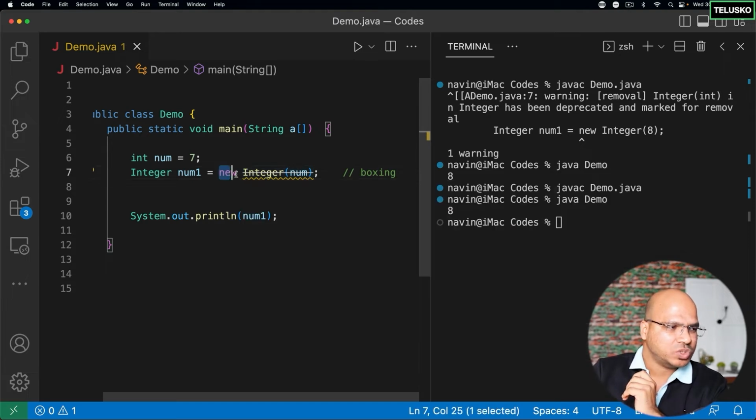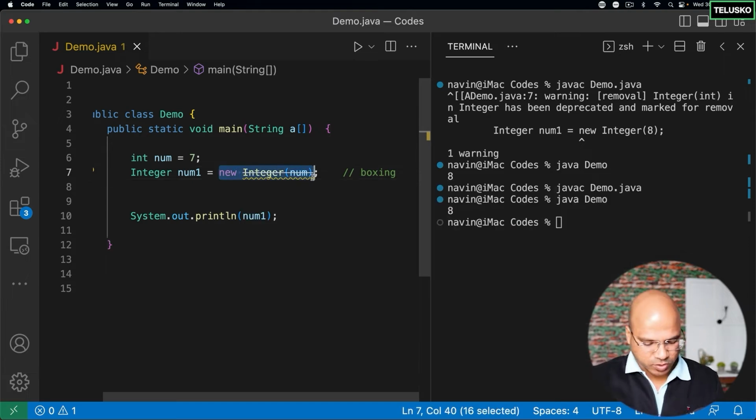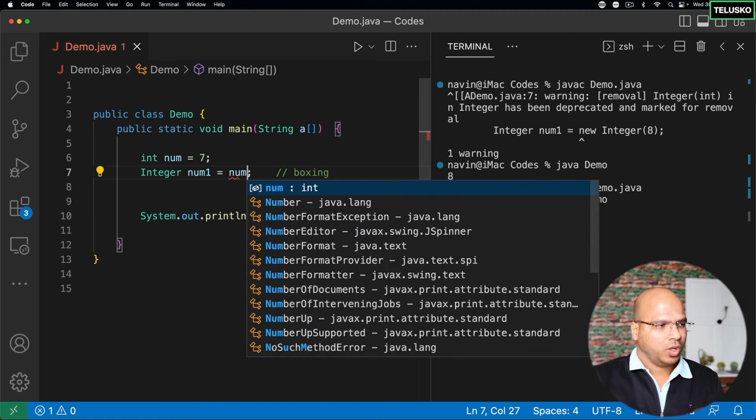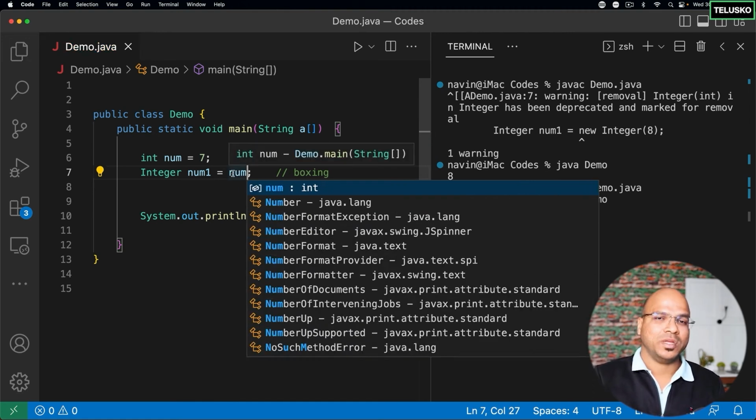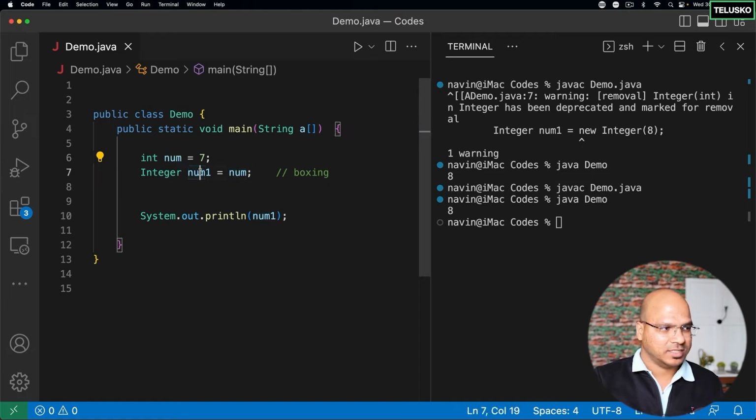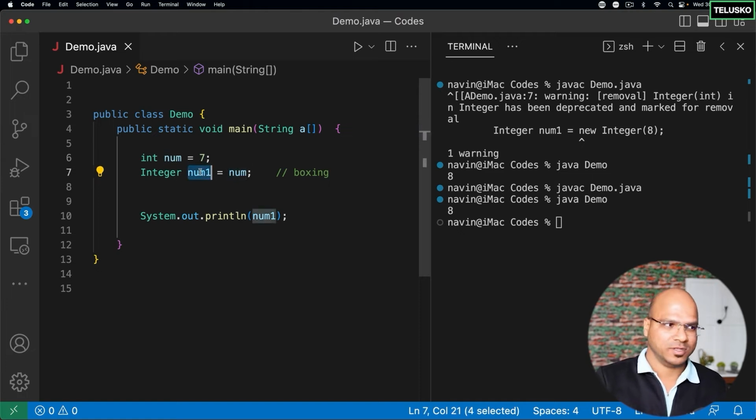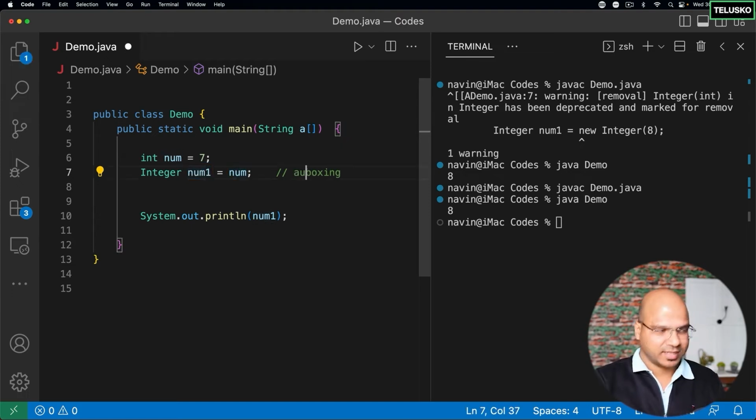Now, since this is so important, what they've done is you can directly assign num. So this boxing is happening automatically. See, behind the scenes, the num is a primitive type, right? This num1 is a reference variable, so of course it should be an object. So this will be getting converted to an object automatically. And that's why we say that is auto boxing, when you convert it automatically.